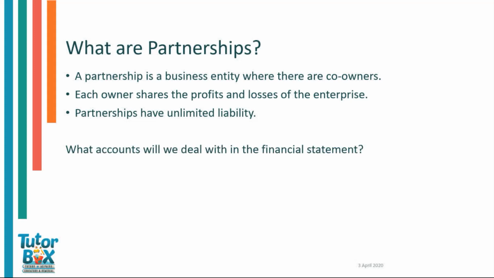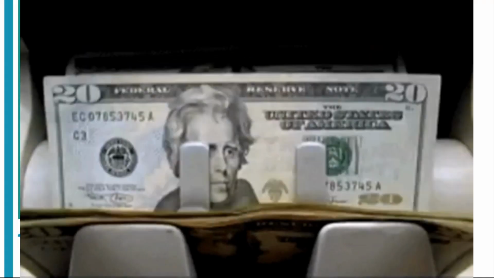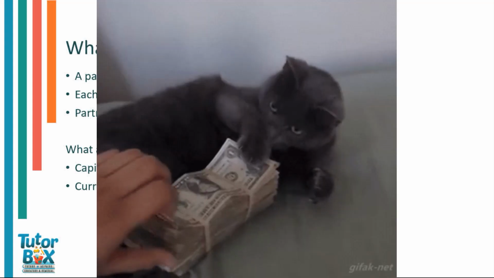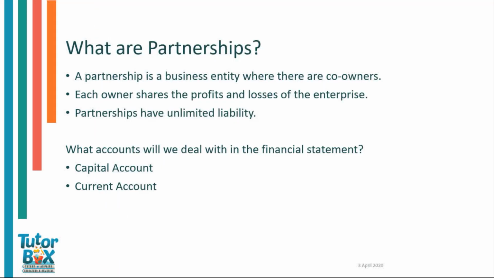What accounts will we deal with in the financial statements? The first account that we will look at is the capital account. This records the money put into the business or the partnership by the partners. The second account is the current account. This records income and expenses relevant to the partners in a personal capacity. This looks at their salaries, their bonuses, as well as the interest on capital and their drawings. Both of these accounts are found in the balance sheet and are notes to the balance sheet.